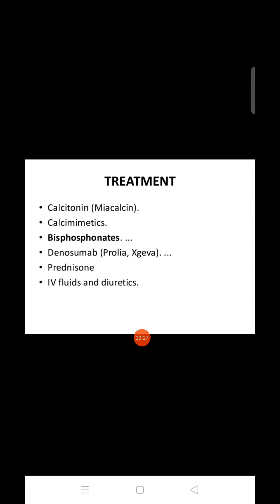Next, what will be the treatment? The treatment includes calcitonin. We can give calcimimetics, bisphosphonates, denosumab, prednisone, IV fluid, and diuretics. These are the treatments for hypercalcemia, which is an increased calcium level in the serum. The normal level is 8 to 10 mg per dl, the normal range of calcium in our body.